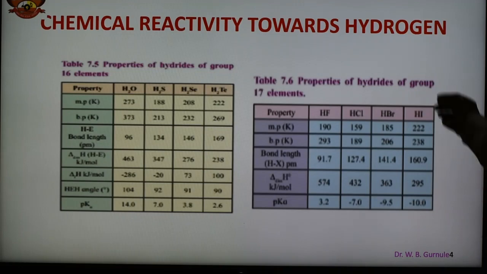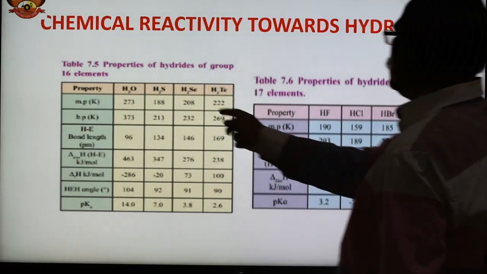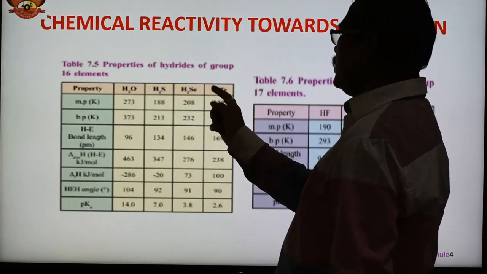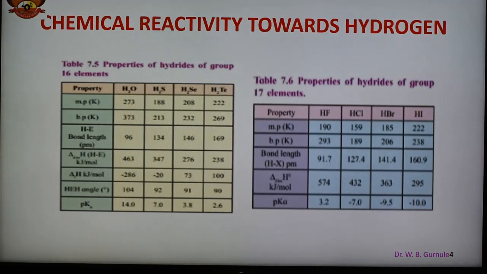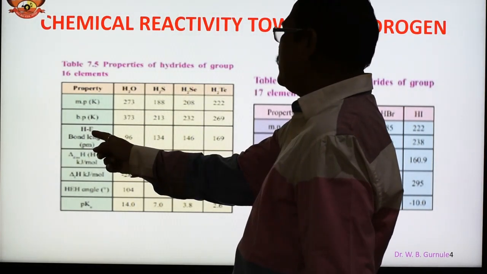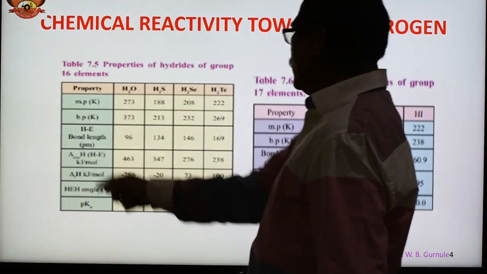So different characteristics are there, and this table also shows some physical properties of group number 16 hydrides. Here are shown the hydrides: H2O, H2S, H2Se, H2Te, and the last element is the radioactive one, and the melting point is given for all the compounds, the boiling point, and here the bond length is also given, hydrogen with the element like oxygen or sulfur, E meaning the element of this group, in picometer.